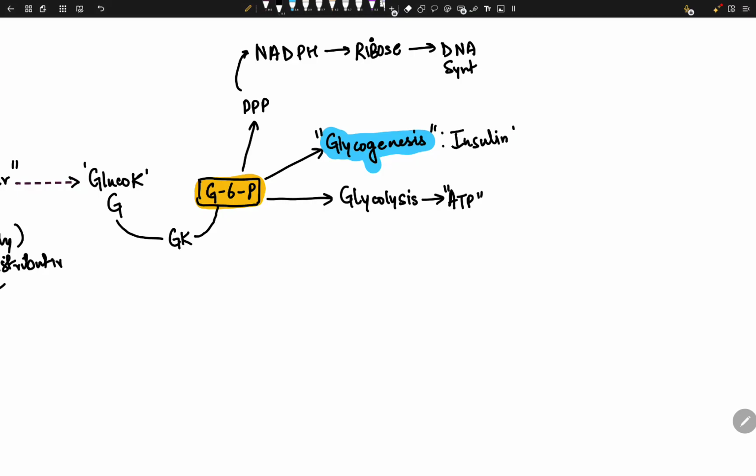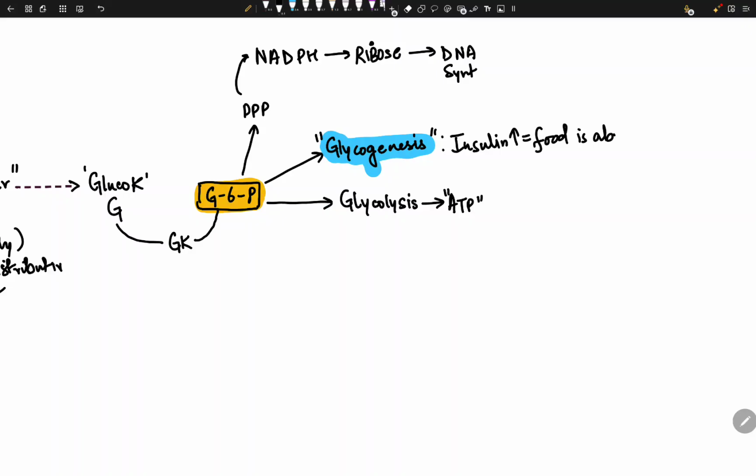If insulin is high, it means food is abundant. Therefore, when insulin is high, the breakdown of glycogen stops. They stop making glucose. They store the nutrition. That's why insulin is a storage hormone.